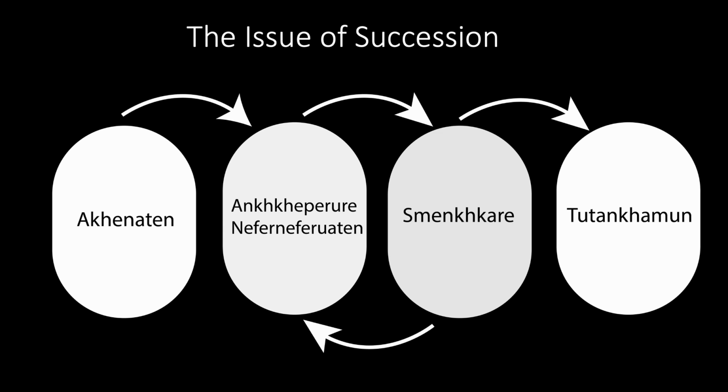Their names have been found enclosed in cartouches on various objects and inscriptions. However, we do not know who they were, how long they ruled, and if there was any co-regency between Akhenaten, Neferneferuaten, or Smenkhkare. As a result, there are numerous competing theories about the Amarna succession and who may have co-ruled with Akhenaten, and we will discuss 4 of them.